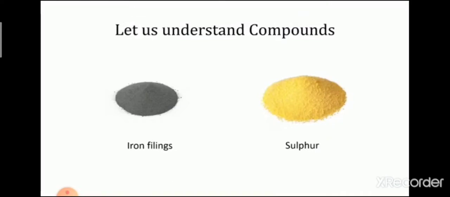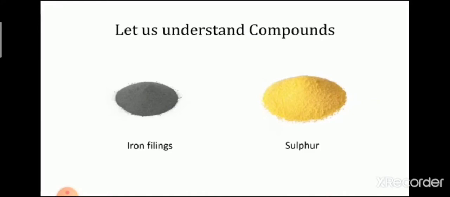In the mixture, some particles were yellow in color, that is, sulfur, and some particles were black in color, which were iron filings. When a magnet was taken near the mixture, the iron particles got attracted to the magnet, which means the property of iron particles to get attracted towards the magnet was unchanged. When the mixture of iron and sulfur was heated and cooled, there was no effect of the magnet on it, and the characteristic yellow color of sulfur had disappeared.